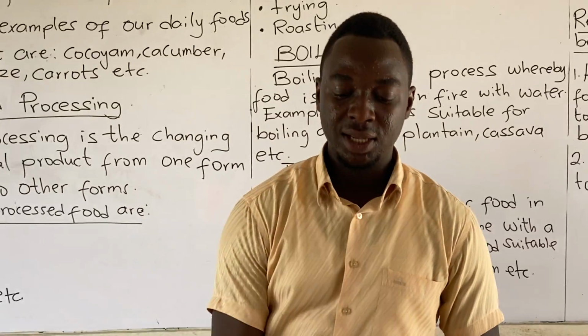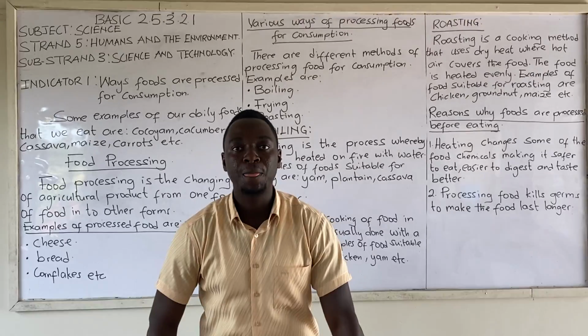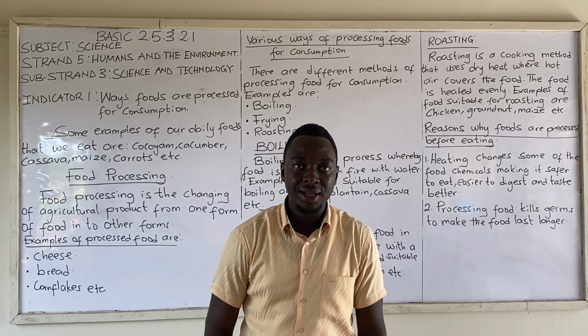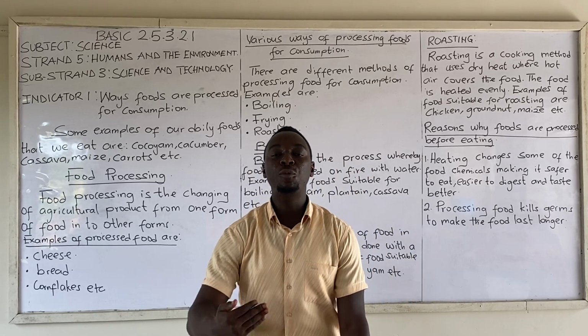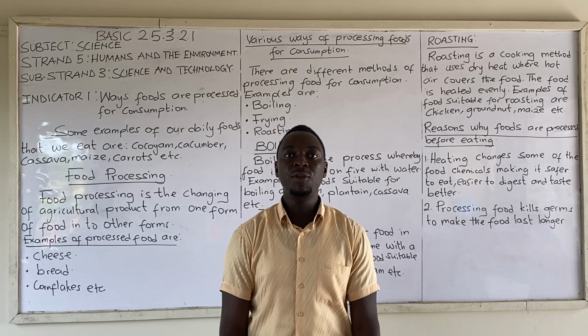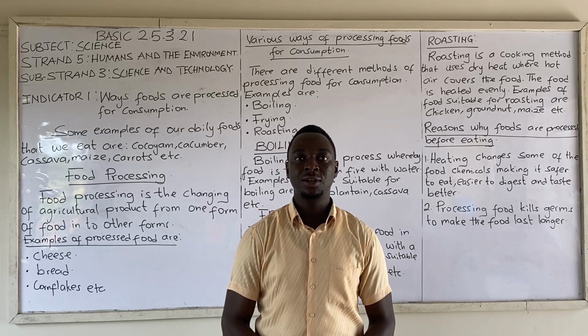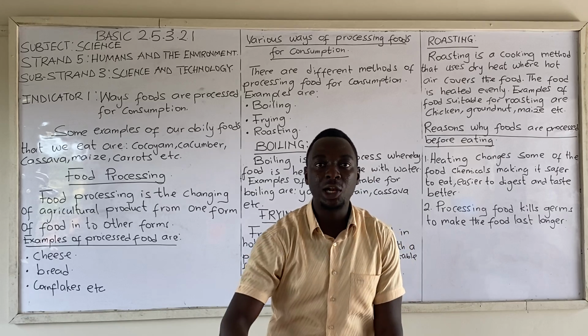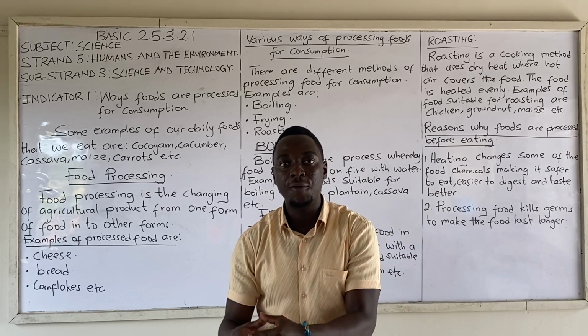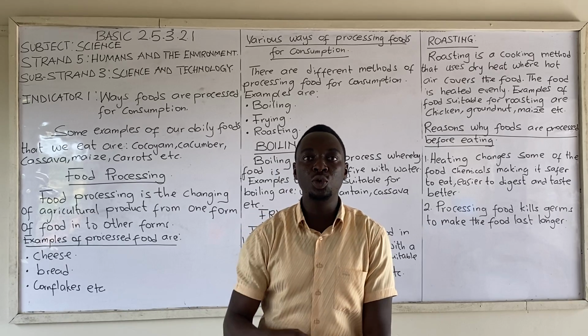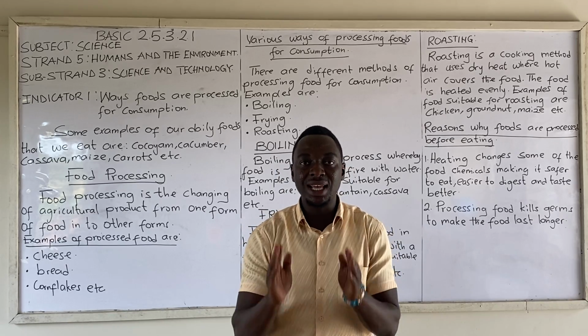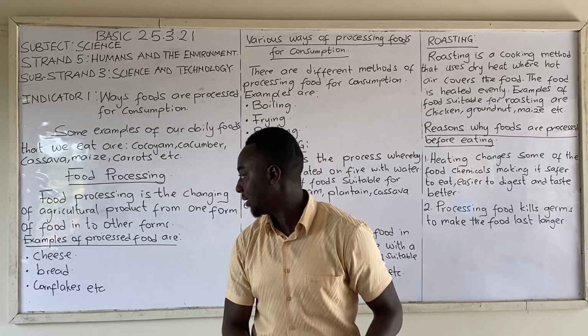For instance, if you go to the farm and dig out your cassava, I don't think you can chew the cassava like that. You have to process it before you consume it. So when you are changing agricultural product, that is the raw food, into another form for it to suit you to consume it, that is what we term as food processing.